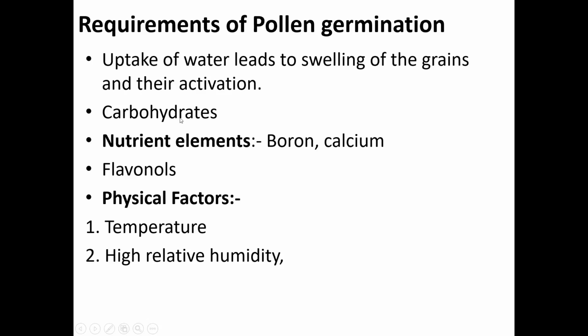According to the embryologist Iwanami in 1959, the time taken between imbibition and tube initiation depends on the kind of sugar present in the medium at the time of seeding.